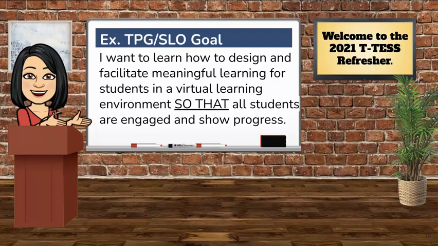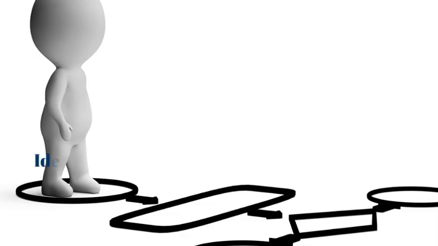Many of us might have had a goal that read something like this last year. Notice the 2 components, the teacher professional goal and the student learning objective. It is called a process, so that means that setting a goal is not the end goal. The end goal is to improve our knowledge, skills, and habits so that we can help our students.